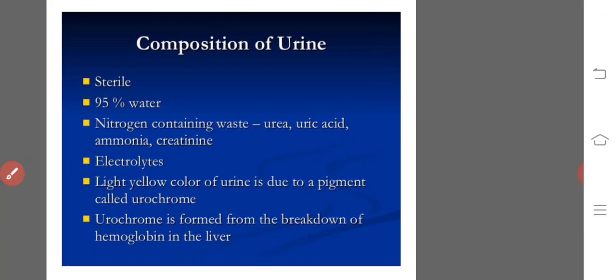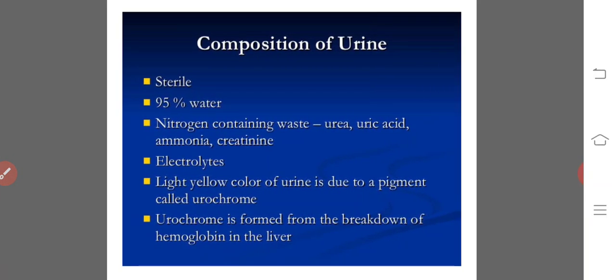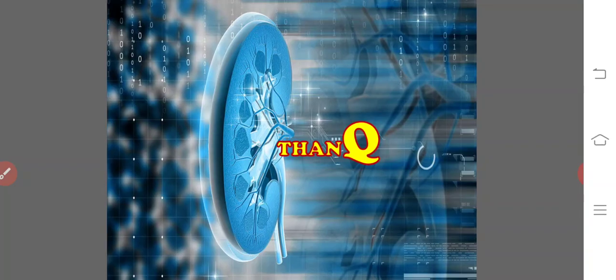This is all about the formation of urine, which takes place in three steps: ultrafiltration, selective reabsorption and tubular secretion. Thank you, one and all.